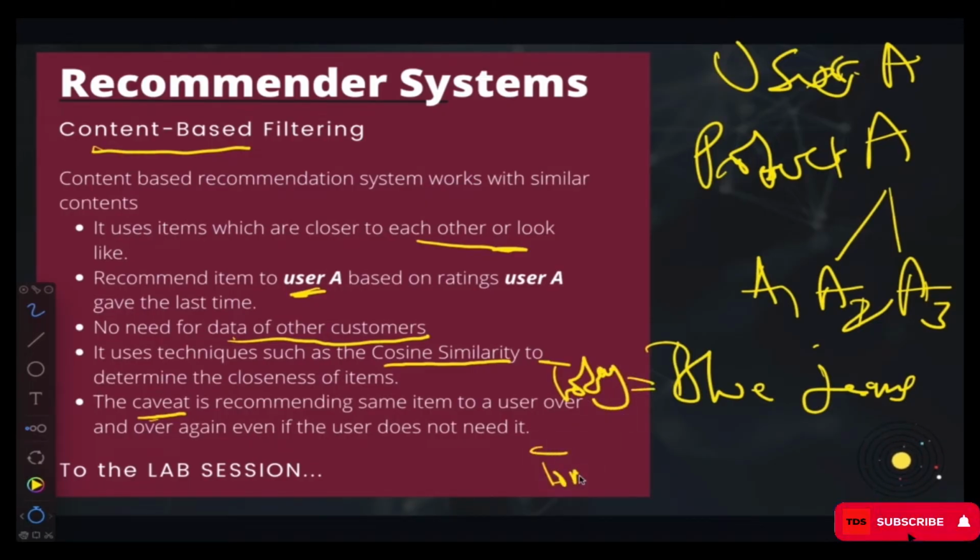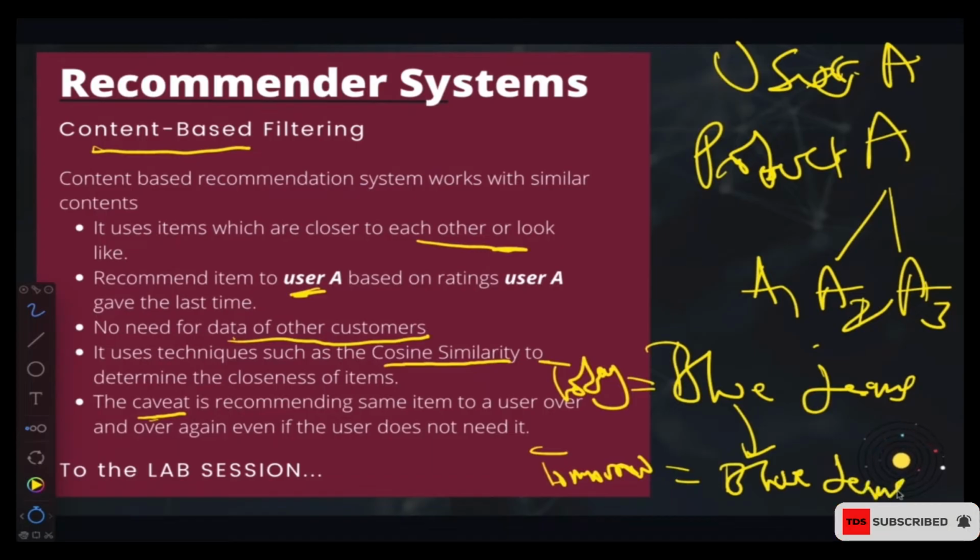Now tomorrow if I come to Amazon again, what Amazon is going to do is recommend blue jeans to me, because that is the content that I have searched before. Meanwhile, since I bought the blue jeans, I don't really need another blue jeans.